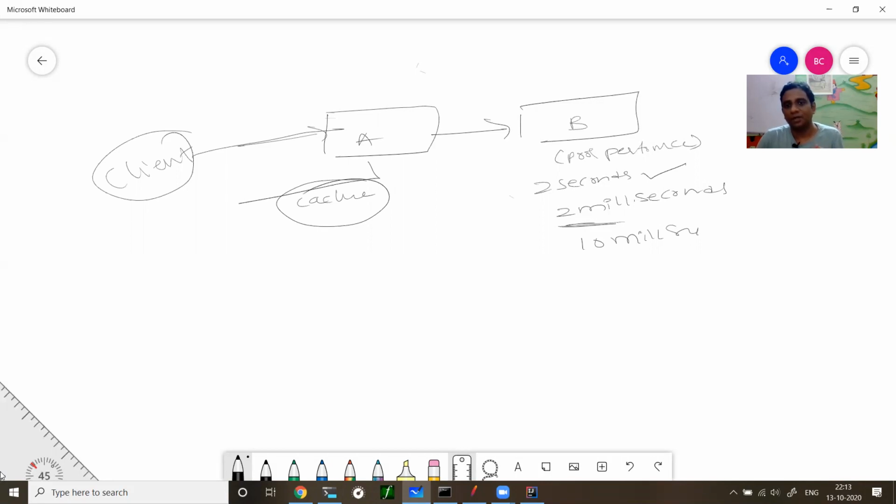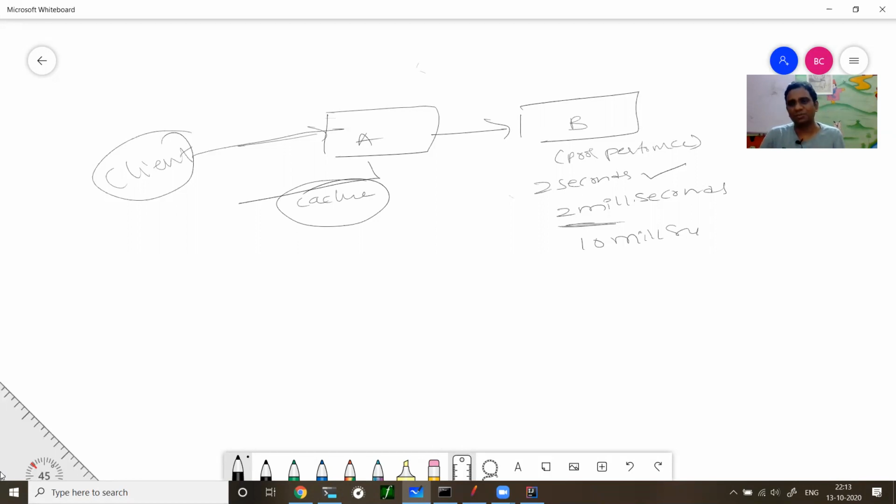A calls B, and if the call is taking more than 10 milliseconds, which is not natural behavior, I have to return from the cache instead of calling B and troubling it further. If you make more and more calls, it can become even poorer in performance.